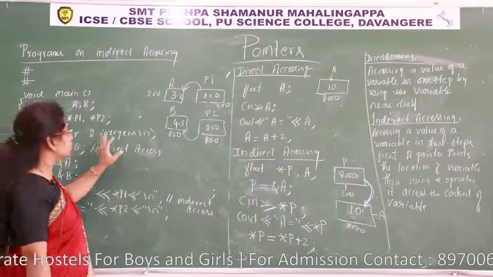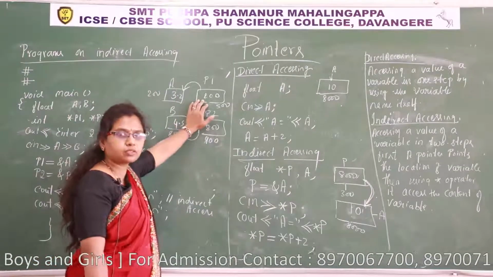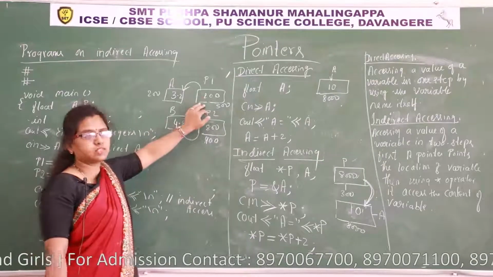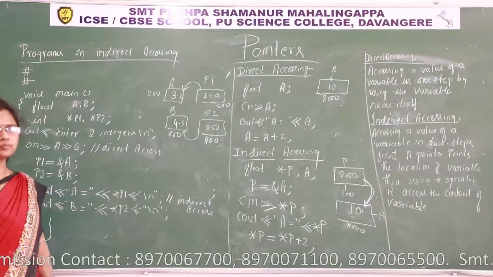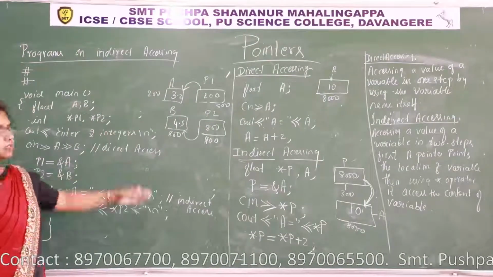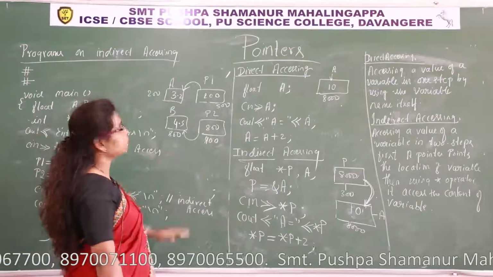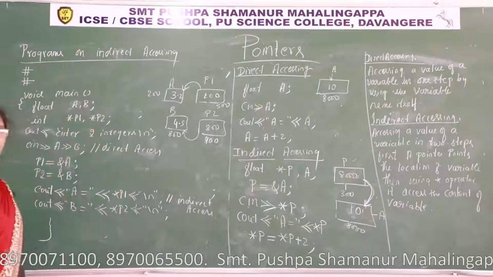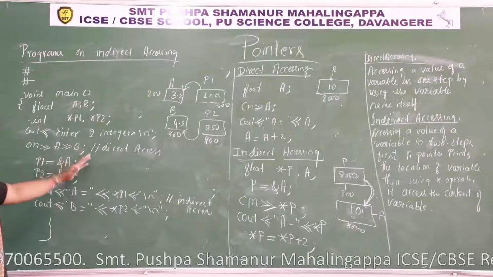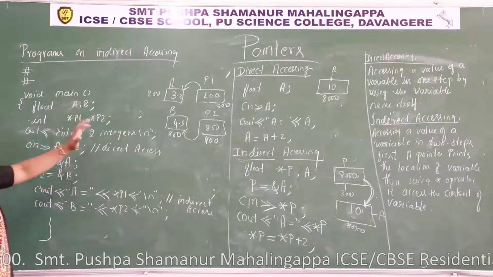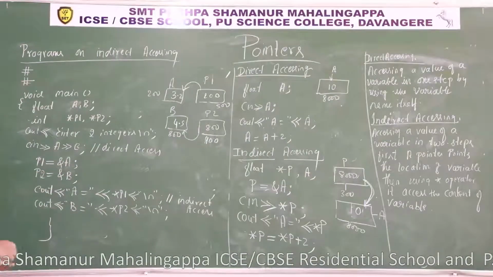Okay. So to store this address, we need 2 bytes of memory. 2 byte memory means it is an integer. That's why I have taken integer. When it is required, the same type of pointer to store the address of that variable, when we want to perform certain operations on these variables, I'll show you in the next program. Right now what you have to understand is, to store the address of a variable, an integer type pointer is enough to store and display. Understood?